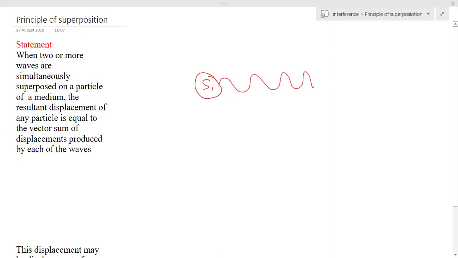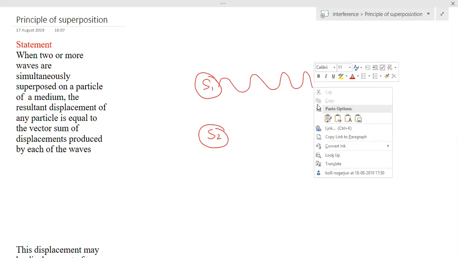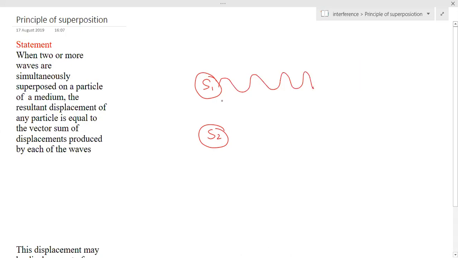Now I'll assume one more source S2. Again, when I switch on this source S2, it creates a disturbance, and this disturbance travels in the form of waves. Now let me concentrate on this source S1. So now my point of observation is this point.